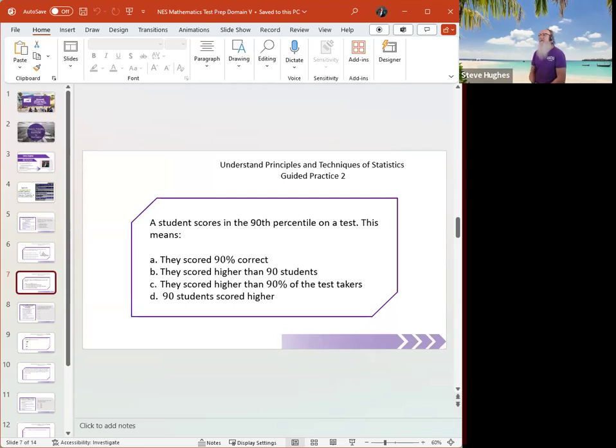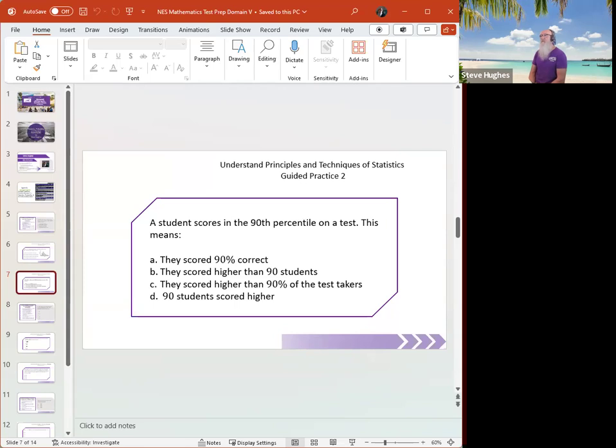A student scores in the 90th percentile on a test. This means what? Does it mean they scored 90%? Does it mean they scored higher than 90 students? Does it mean they scored higher than 90% of the test takers? Or does it mean 90 students scored higher? This is what I want you guys to think about.